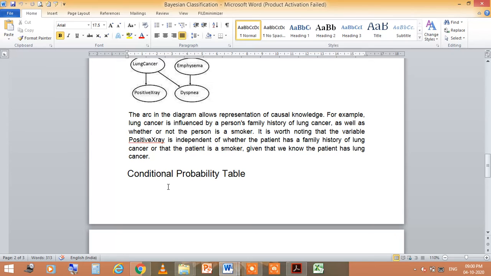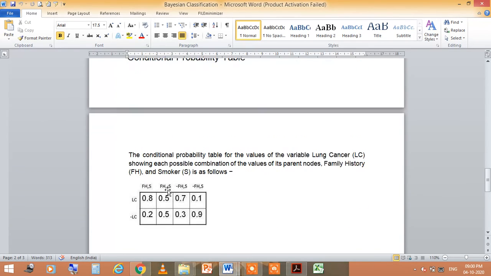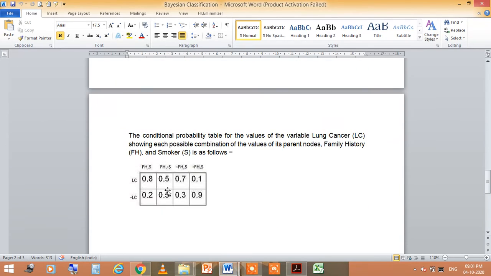The conditional probability table for the values of the variable lung cancer, that is LC, shows each possible combination of the values of its parent nodes, the family history, that is FH, and smoker, that is S, as follows.